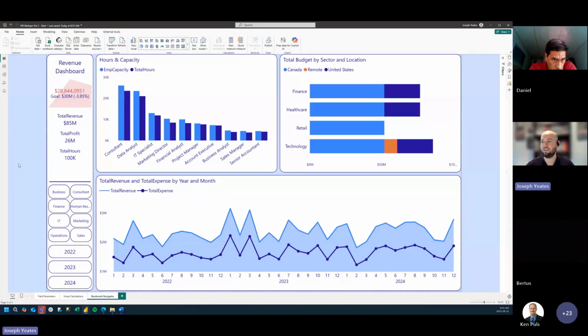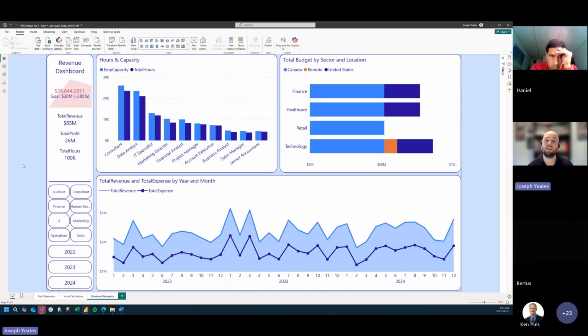So the new way to do this is with a bookmark navigator. Bookmark navigators and page navigators came out at the same time, I believe, and can really help simplify navigation in reports because they automatically generate button-based navigators for us for either our pages or bookmarks. Our bookmark navigator generates these navigation buttons for us. It automatically syncs with any bookmarks that we create or remove. It updates with the order of our bookmarks. And we can do deeper formatting, like a selected state or an unselected state, while also respecting our bookmark groupings as well.